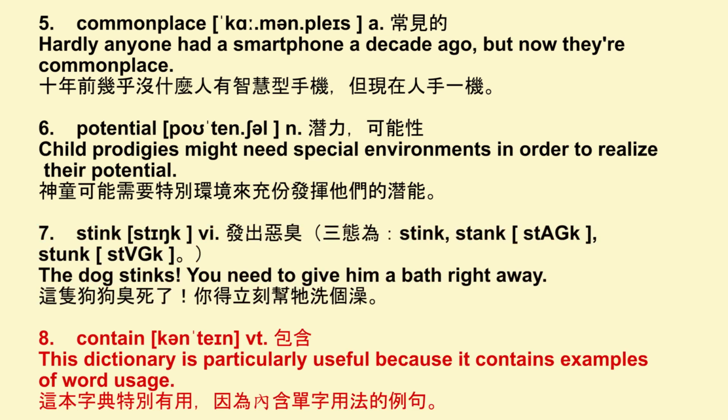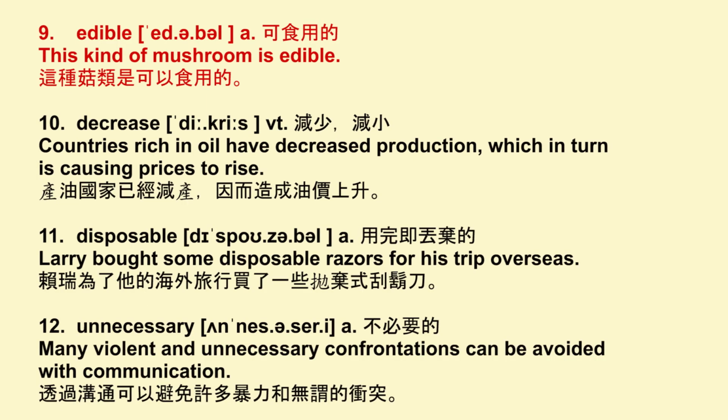Contain. Contain. This dictionary is particularly useful because it contains examples of word usage. Edible. Edible. This kind of mushroom is edible. Decrease. Decrease. Countries rich in oil have decreased production, which in turn is causing prices to rise. Disposable. Disposable. Larry bought some disposable razors for his trip overseas.